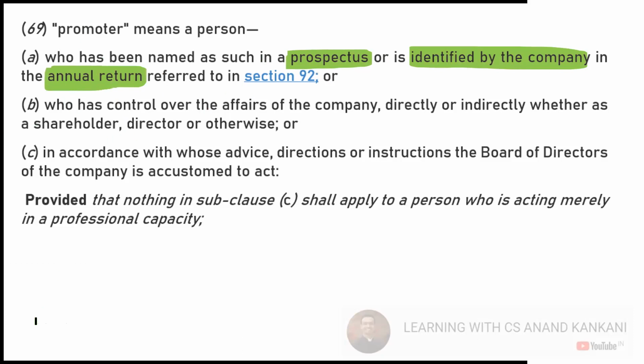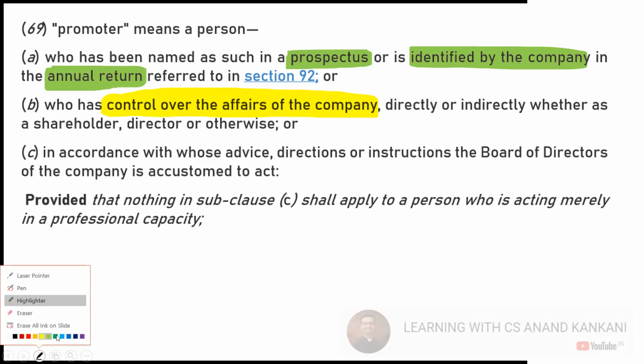Or we have a second stance where we say the person who has control over the affairs of the company. A person who has control over the affairs of the company will also be called the promoter of the company.